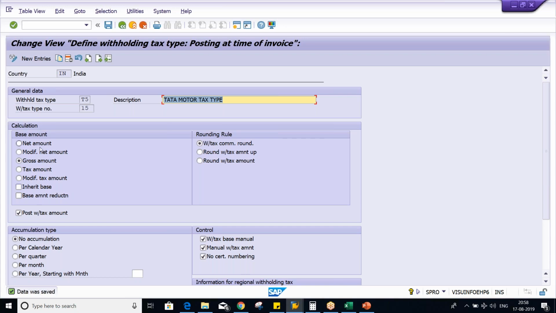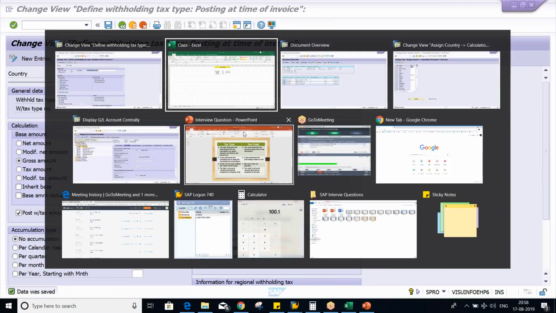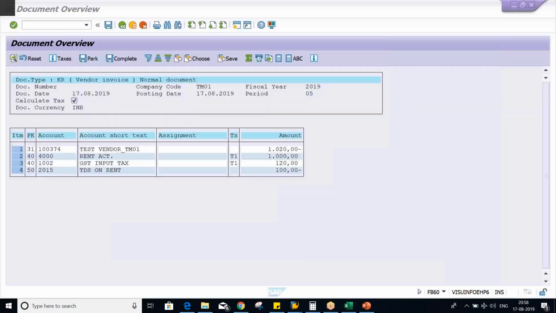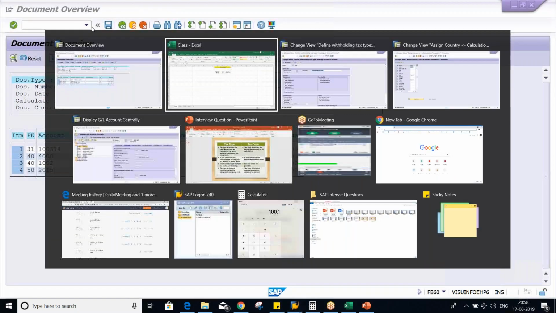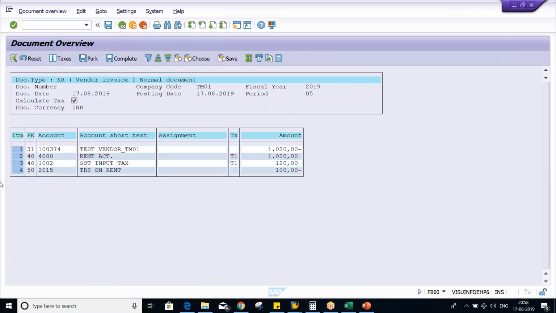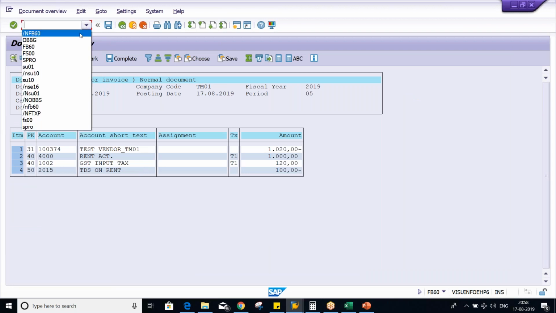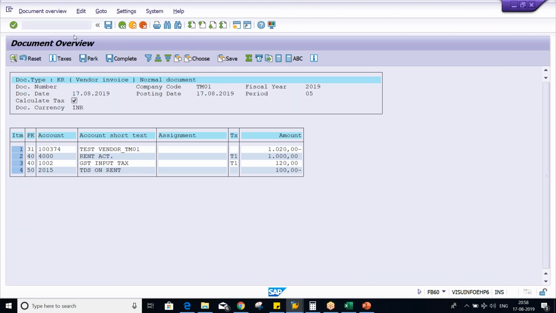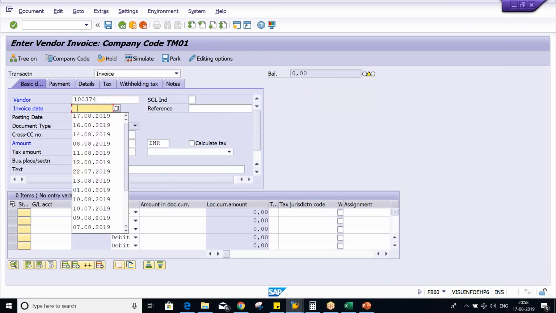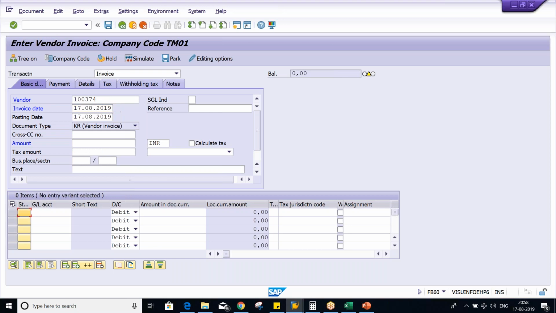Okay, now, so here net amount we have already checked. If you're going to click on gross amount, then what will happen, guys? Gross amount means your invoice amount including GST, including the tax amount. Okay, so we'll see the example once again. Here, first of all, I've selected this gross amount. Let me save it. So now, so the base amount is changed, right? In the sense, base amount is changed, in the sense, now the tax is going to be calculated on which amount?